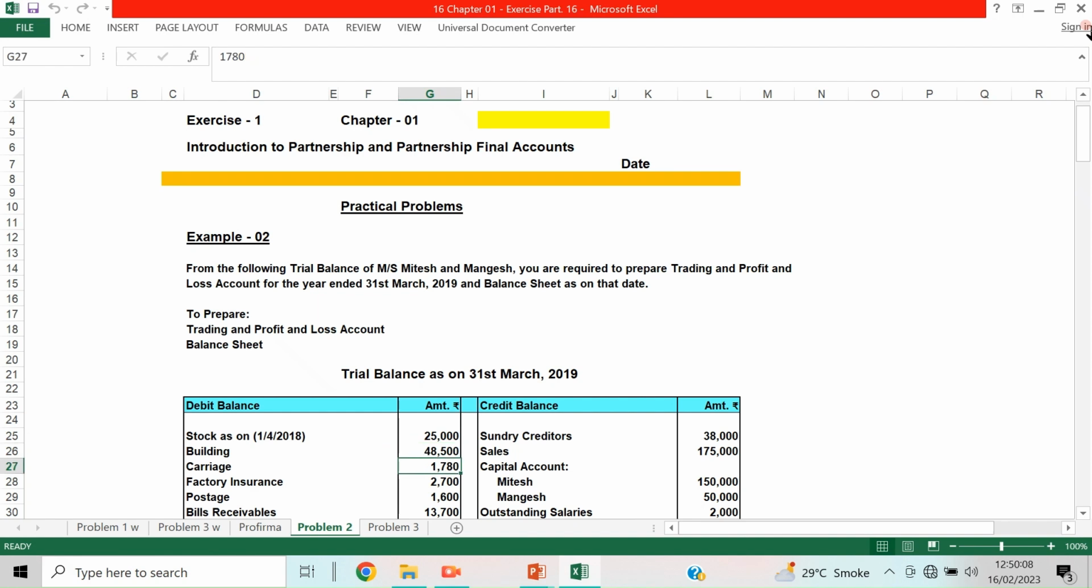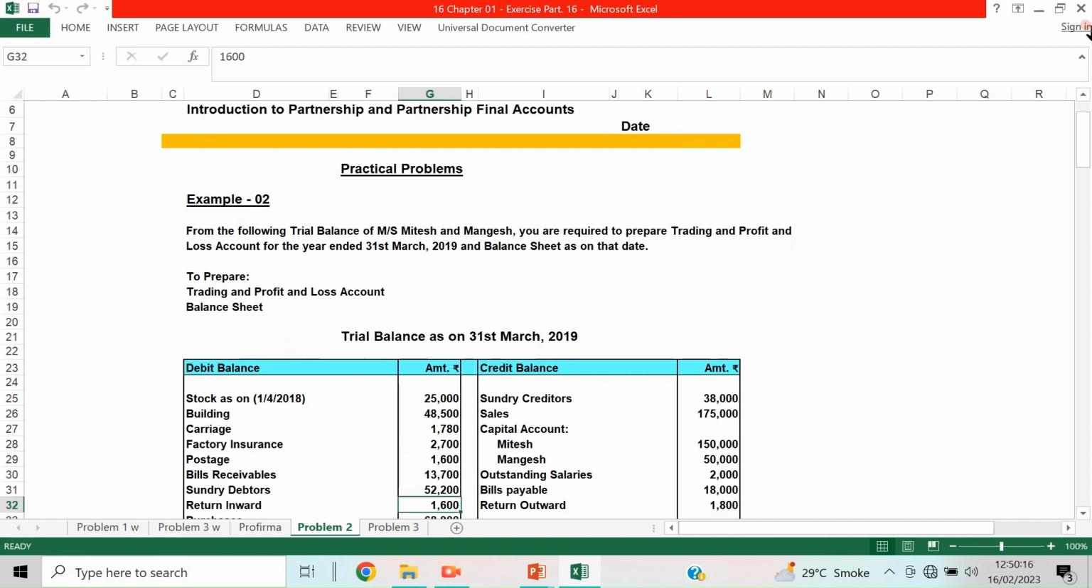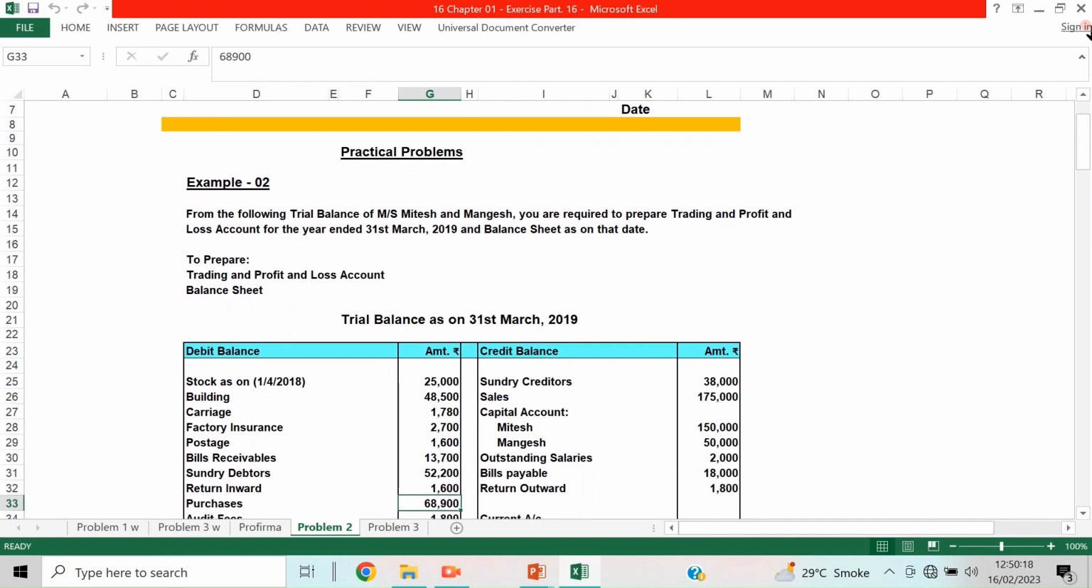Then building, carriage inward, then factory insurance, postage, bills receivable, sundry debtors, return inward. Return inward means sales return. Return outward means purchase return. Return inward means whatever we sold has come back, that means return inward. Return outward means whatever we purchased we have given back, return outward, that is purchase return.